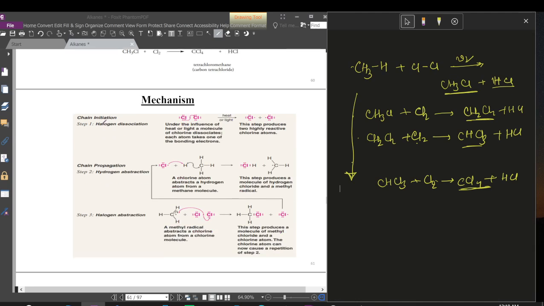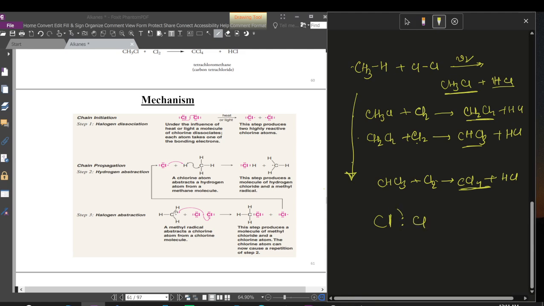First of all, halogen dissociation, step 1. We see that the halogen here is chlorine. Under the influence of heat or light, the molecules lyse. Chlorine dissociates into atoms, each taking one of the bonding electrons. You know that chlorine is formed by sharing two electrons with each other.